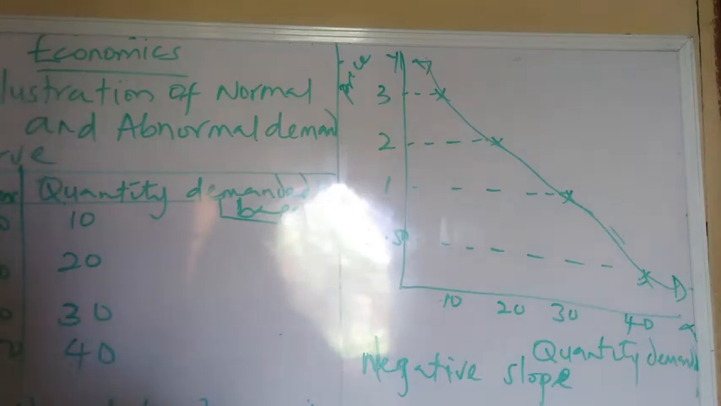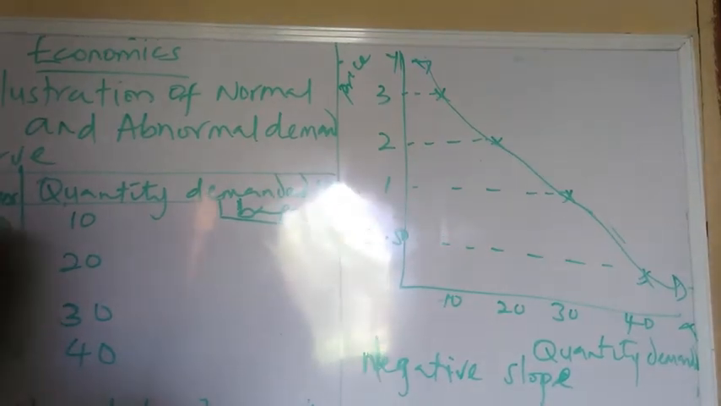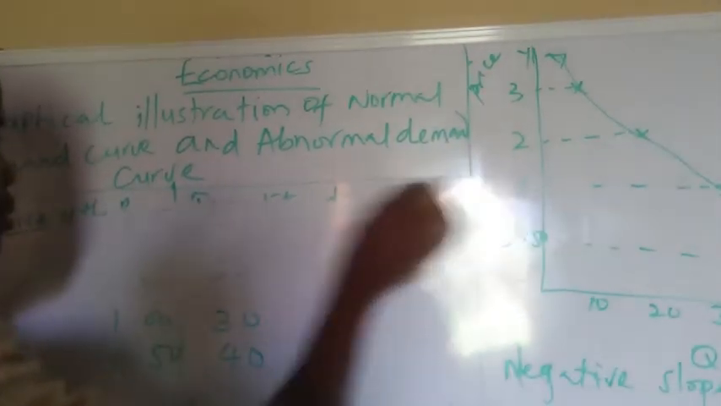Then now I'm going to explain the abnormal demand curve. This is the normal one. We've explained it. Then we'll now come to the abnormal demand curve.